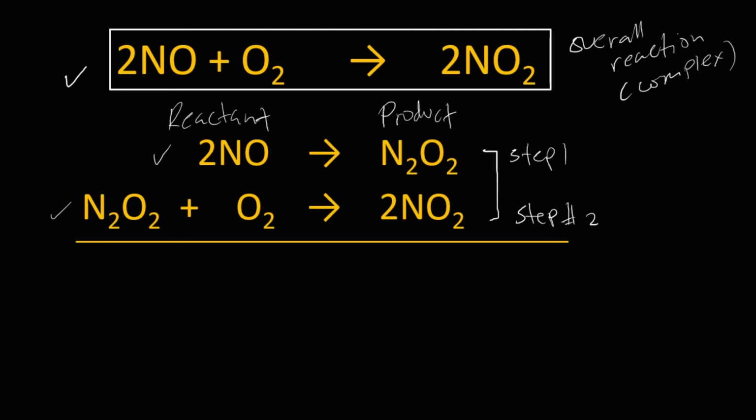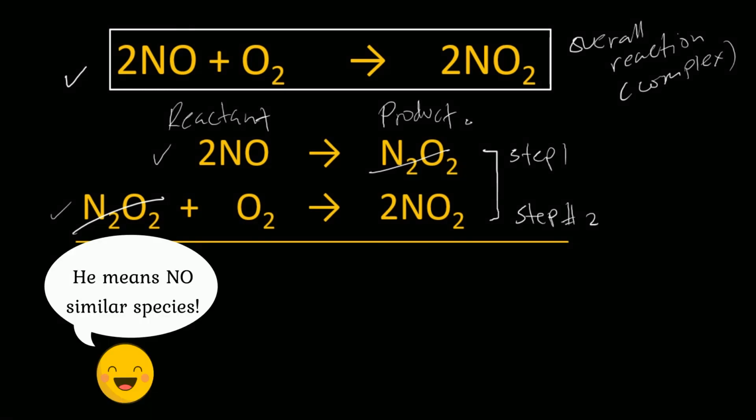If a species appears in the reactant and also in the product, we can eliminate it. For this example, for step 1 and step 2, N2O2 appears in the product and it also appears in the reactant, so we can cancel it. Then there is no more species that appears on both sides of the equation.